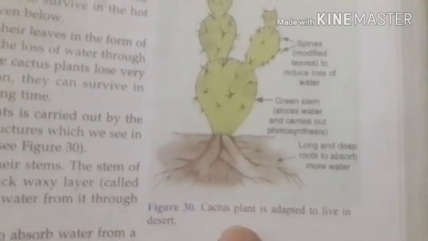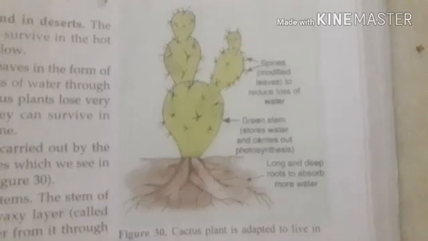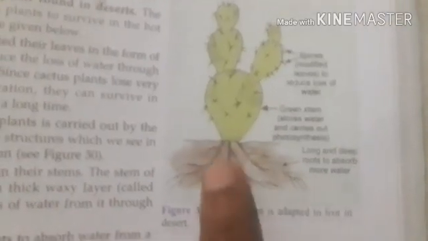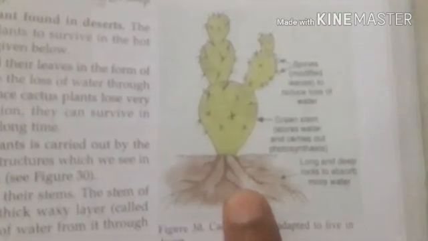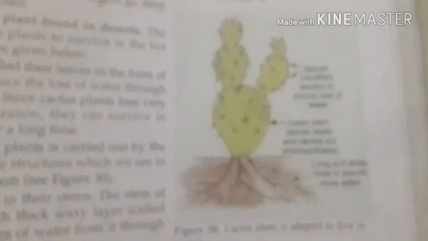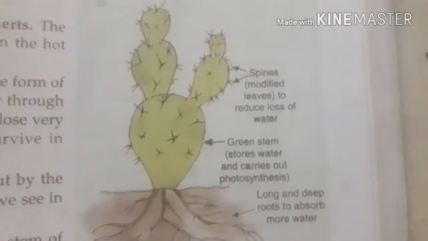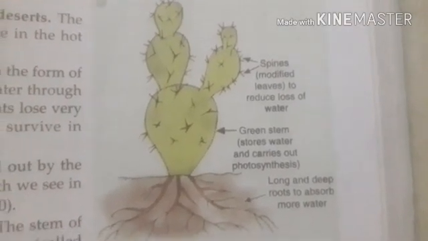Because the water is available very deep in the ground in the desert area, so to get the water, it has a well branched and developed root system, right? And the stem is able to perform photosynthesis, and as well as it can store much water. Okay, this is in case of the desert plant called cactus. So these are the adaptations that can be seen in desert animal and desert plant.